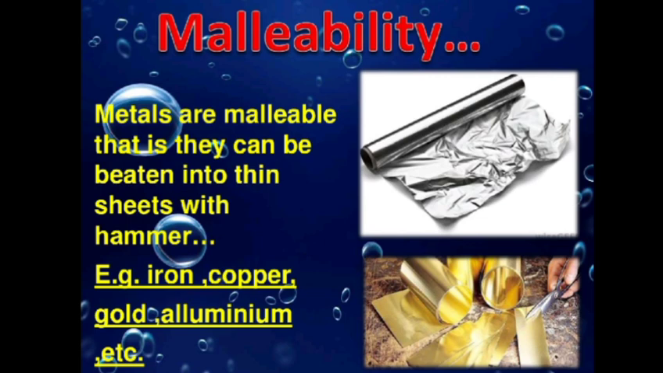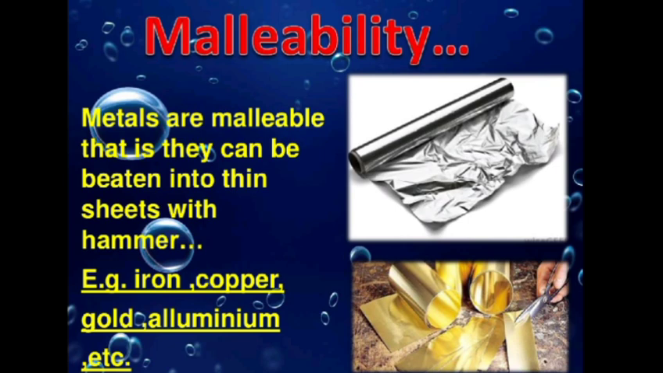Next comes malleability. Metals are malleable. That means they can be beaten into thin sheets with a hammer. And this property is called malleability. Some examples are iron, copper, gold and aluminium. We even have aluminium foils in our homes, that usually our mothers use to wrap food items so that the food remains hot for a long time.